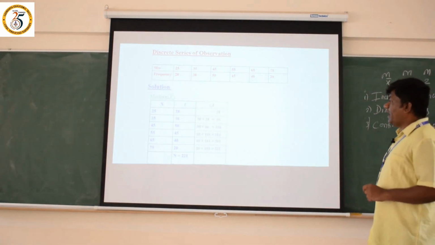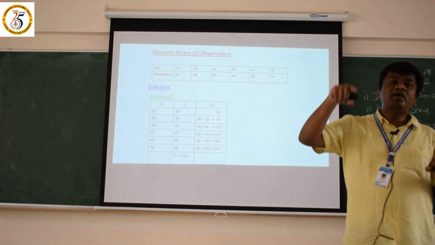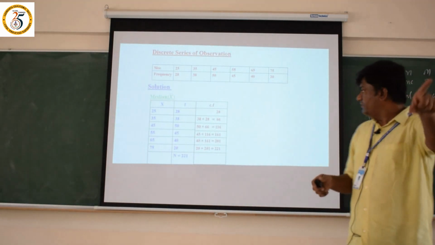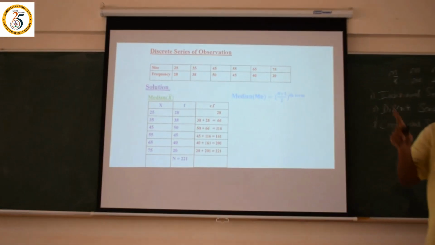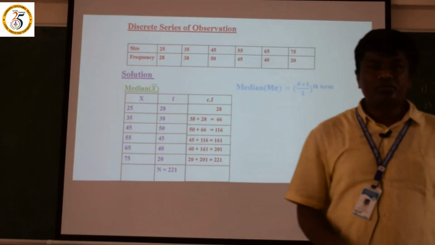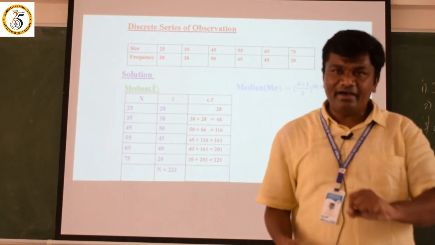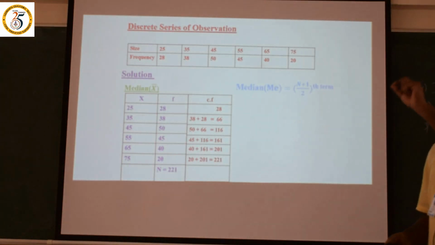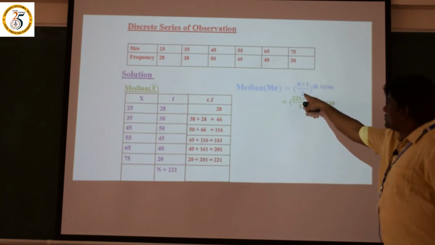Here we have to find out the cumulative frequency. N by 2, n plus 1, I'll tell you later. Median formula is equal to the n plus 1 divided by 2th term. After that, median is equal to L plus n by 2 minus Cf divided by f into i. Cf is the cumulative frequency, f is the frequency, i is the class interval, that we have to find. I'll tell you later. What is the n value here? N plus 1 divided by 2th term.